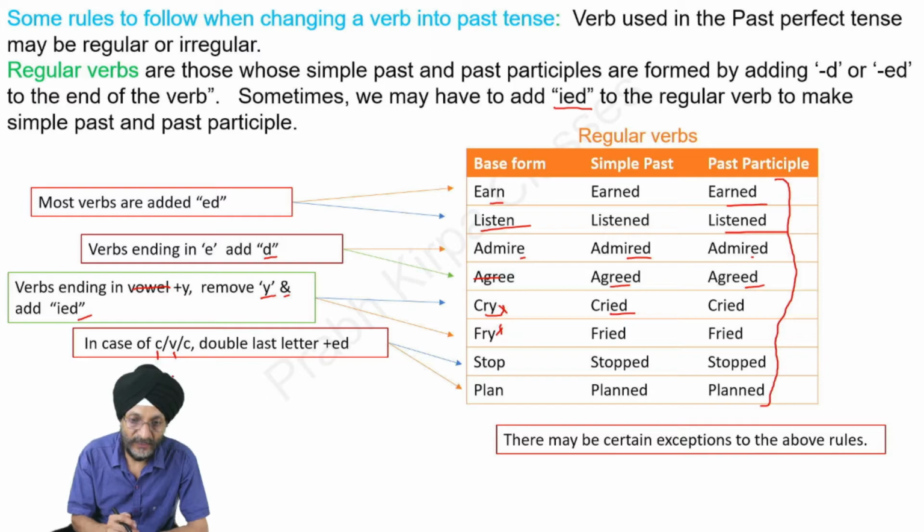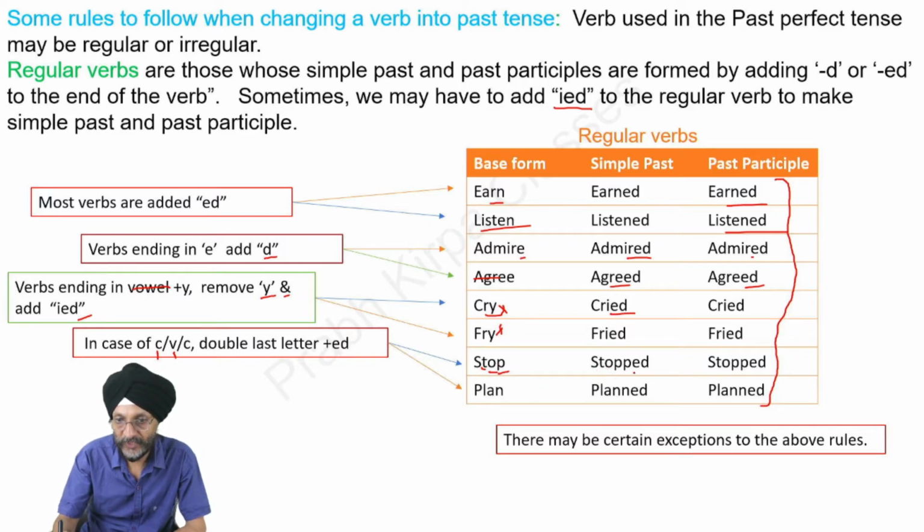All the other alphabets of English are consonants. And in the case of CVC, here you will see we have to start from the last. P is a consonant, O is a vowel, and T is also a consonant. You have to double the last letter and add ed.